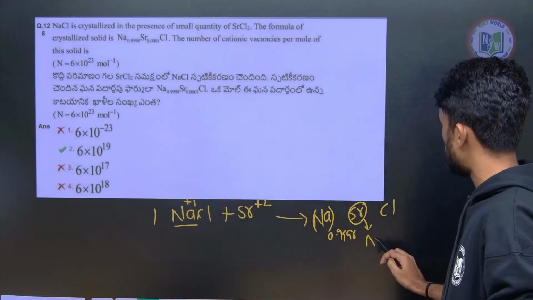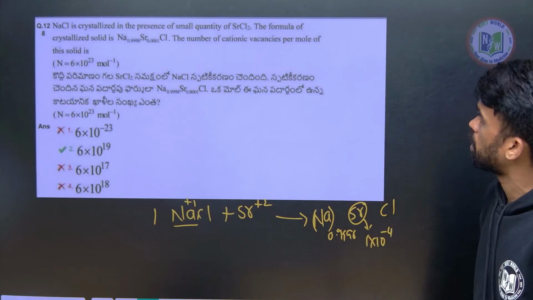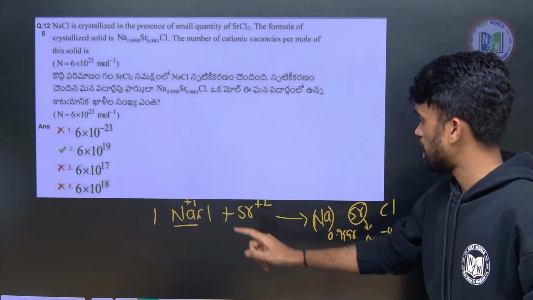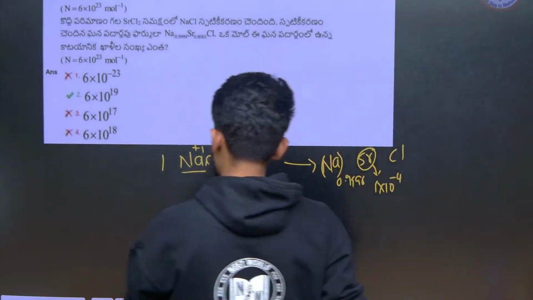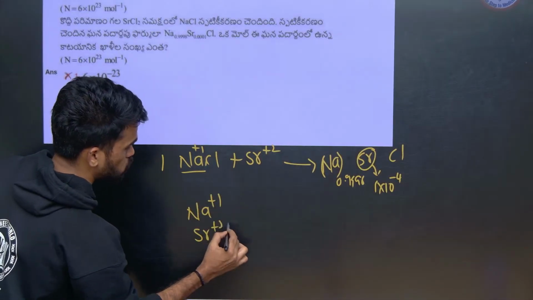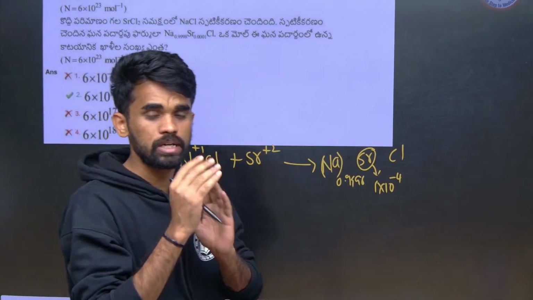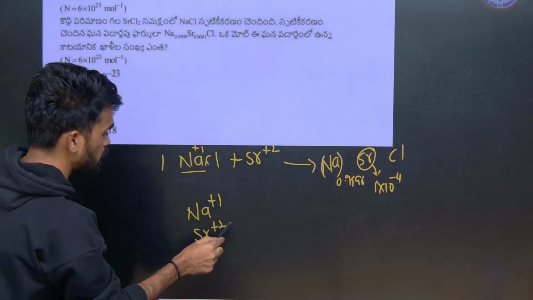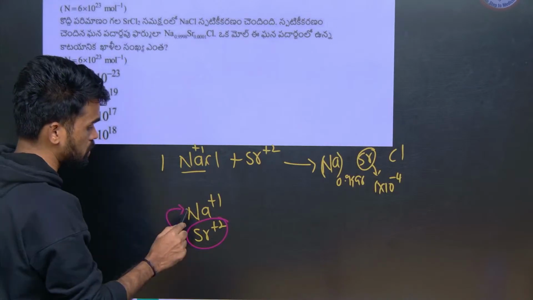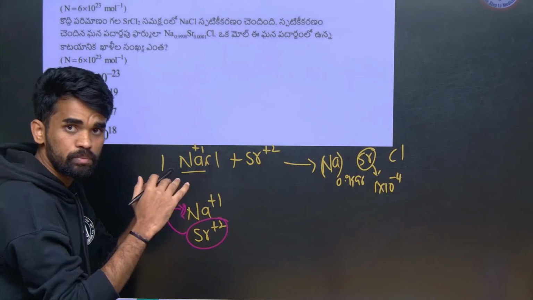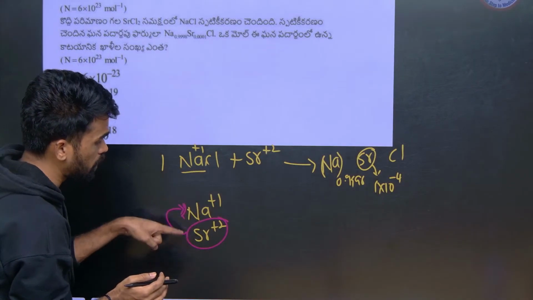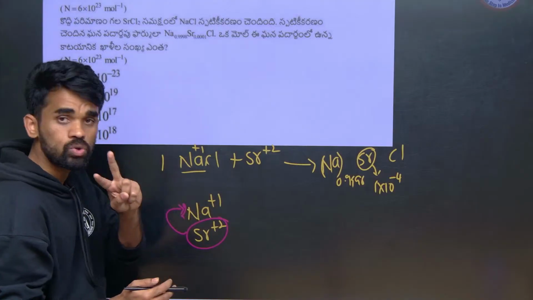So I am simply writing 1 into 10 power minus 4, as per the equation, just for simplicity. Look here, sodium has +1 charge, but strontium has +2 charge. The overall molecule has to be neutral. In this case, every strontium will be replacing 2 sodium ions. So whenever we add these, in order to maintain neutrality, 1 strontium ion will be replacing how many? It will be replacing 2 sodium ions.